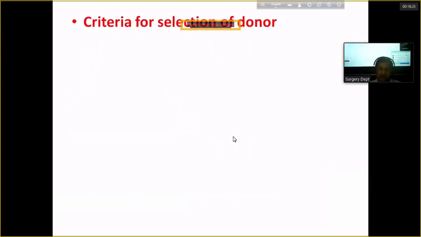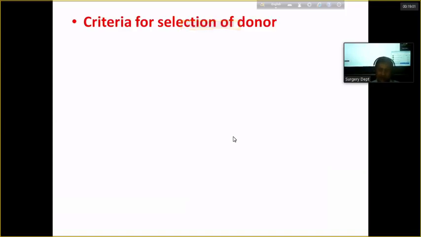So the complication of blood transfusion, we already mentioned the general complication. Number 2, the complication related to massive blood transfusion. Number 3, complication related to old blood transfusion, stored blood transfusion. Number 4, complication related to repeated blood transfusion, and others. So whenever we are giving the blood, how we can select the donor?